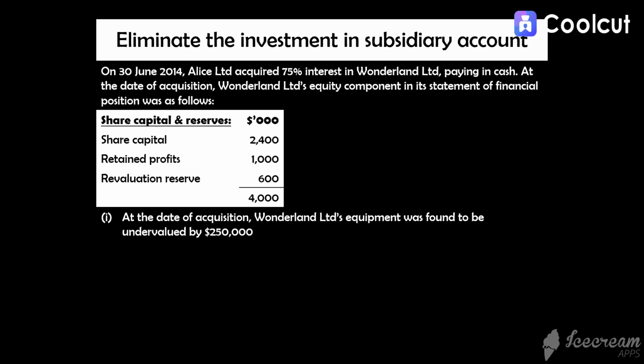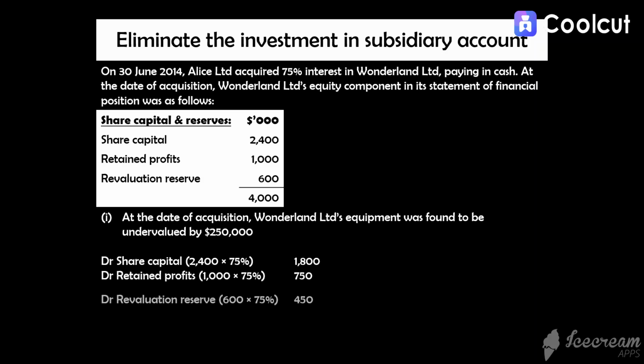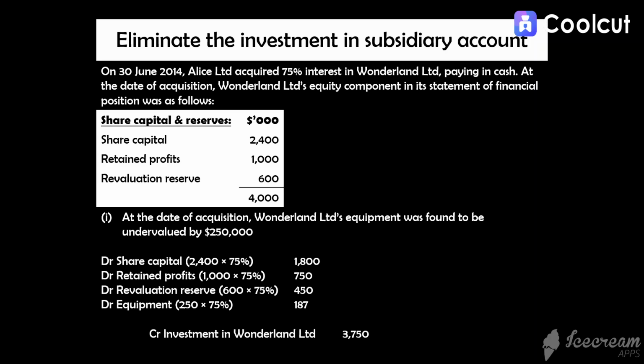undervalued by $250,000. The consolidation journal entry to eliminate the investment in subsidiary account is debit share capital, debit retained profits, debit revaluation reserve by 75% of the balance on acquisition day, debit equipment by 75% of the undervalued amount on acquisition day, credit investment in Wonderland Limited by its balance according to the balance sheet of Alice Limited, and debit goodwill by the remaining amount to make the debits equal credits. Please note that all figures here are in thousands of dollars as specified in the question.